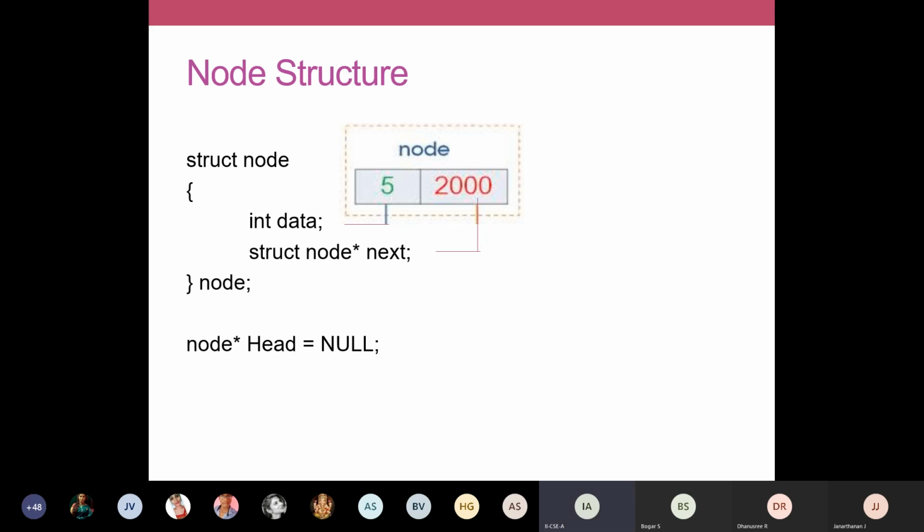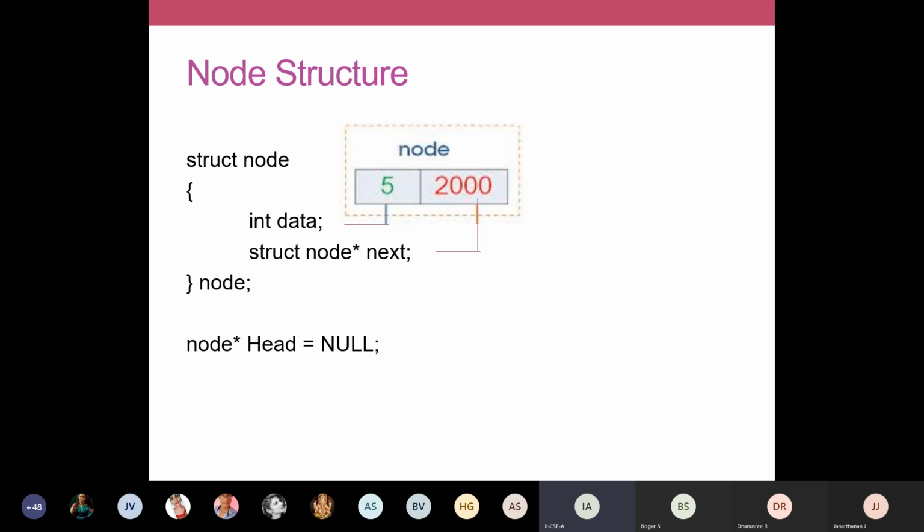Therefore we have written struct node star next. So the second field is going to hold the address of a node in a linked list. That's why we have written struct node star instead of simply writing an integer pointer. It's not going to store an integer pointer, it's going to store the address of a node in your linked list. So you have to write struct node star next.